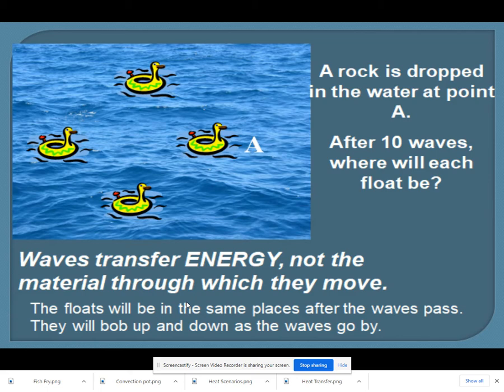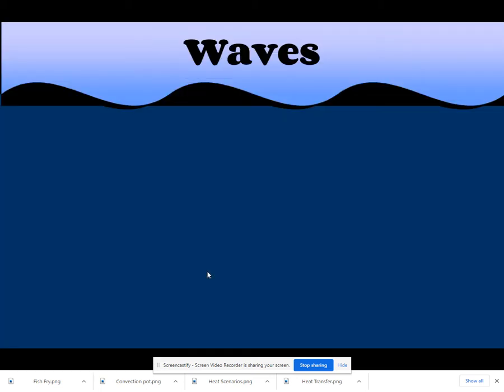So the water itself, or the flotation device, or whatever it is that's in the water, doesn't get moved, doesn't stick to the wave. The wave passes through where that object is, and that's an illustration of the fact that the waves don't actually transport the material; they just move through the material.